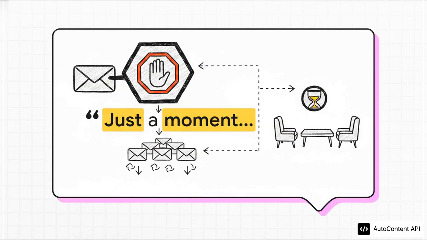Just a moment. Let's deliberately slow down for a second and look at what's actually happening here. We're facing a mandatory pause at the gate. In an era where we absolutely expect instantaneous digital gratification, this three-word message acts as an absolute stop sign. The system is telling the incoming request to hold its position. Now, it's not a rejection, but it's fundamentally not an acceptance either. We're basically in the digital equivalent of a waiting room.